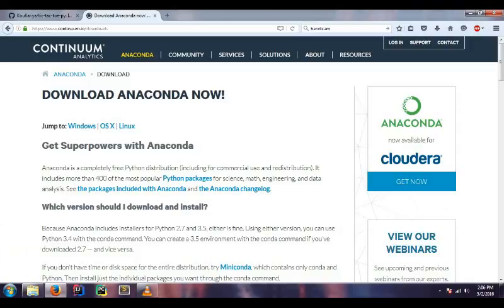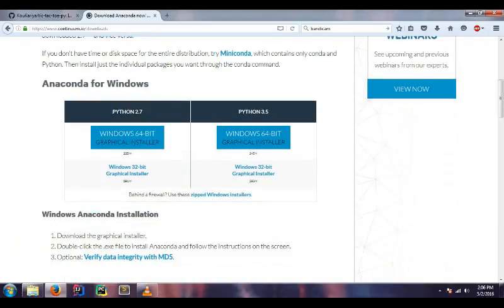Okay, now that we're under downloads, we're going to scroll down and see that there are 4 different options as far as downloading the software. On the left hand side, we're going to see Python 2.7 and Python 3.5. Now, the code that we're going to be working on today is going to be Python 3.5, so we're going to use this installer. But oh no, we have 2 links, Windows 64-bit and Windows 32-bit. We can ask one of the instructors to see which one would be the best choice. For myself, since I am running a 32-bit Windows operating system, I'm going to click on this one right here.